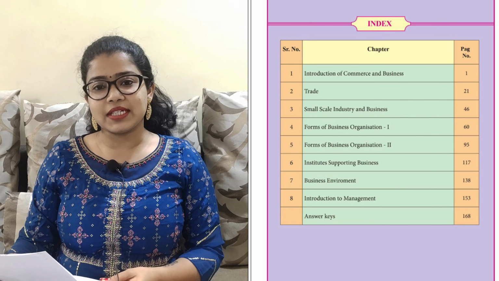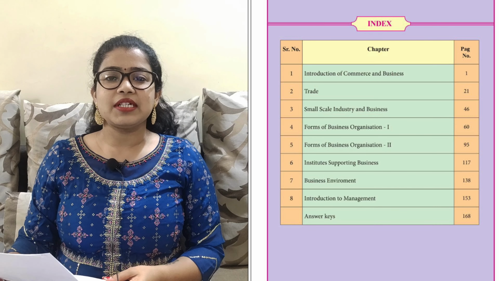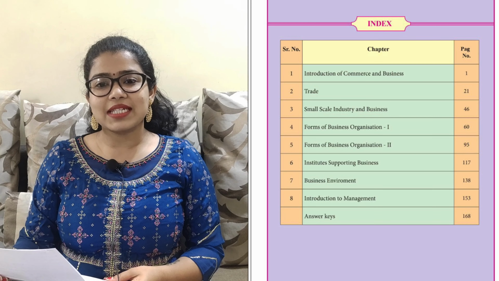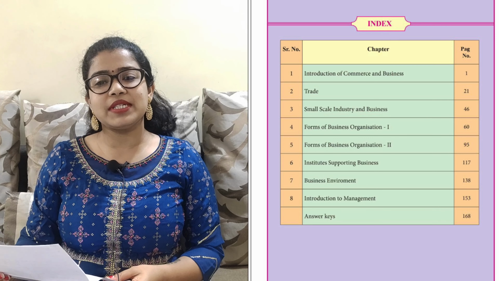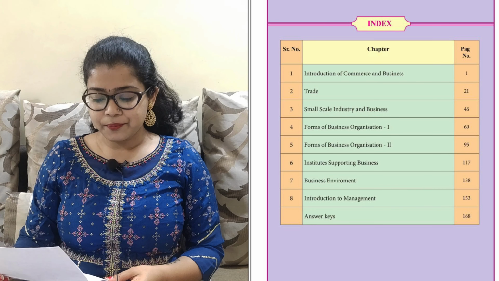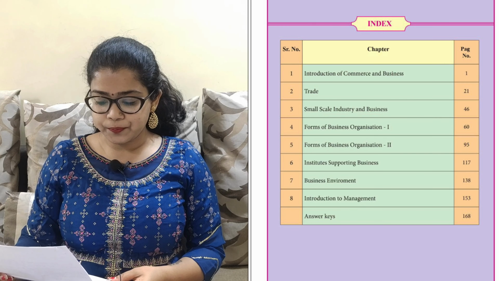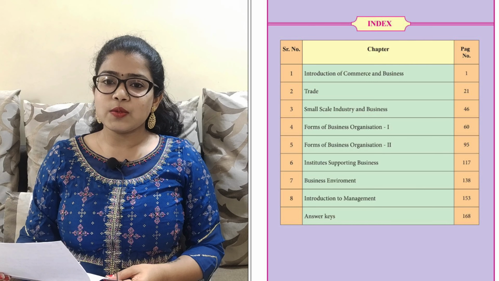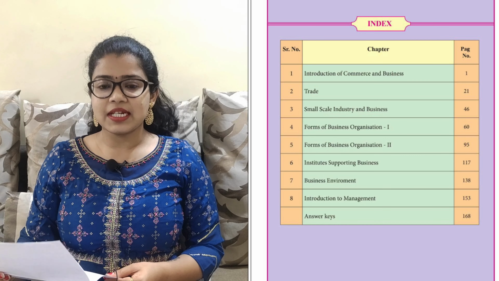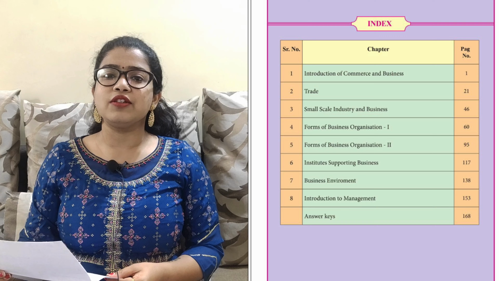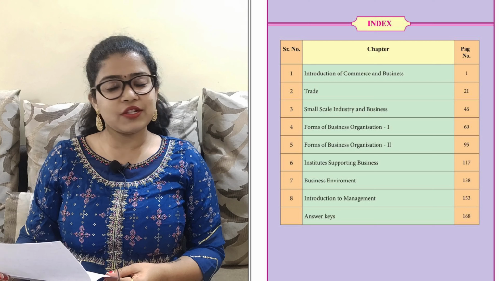The first chapter is Introduction to Commerce and Management, second chapter Trade, third chapter Small Scale Industry and Business, the fourth chapter is Forms of Business Organization Part 1, the fifth chapter is Forms of Business Organization Part 2, the sixth chapter is Institutes Supporting Business. The seventh chapter is Business Environment, and the eighth chapter is Introduction to Management. So let us now know in detail about each chapter.